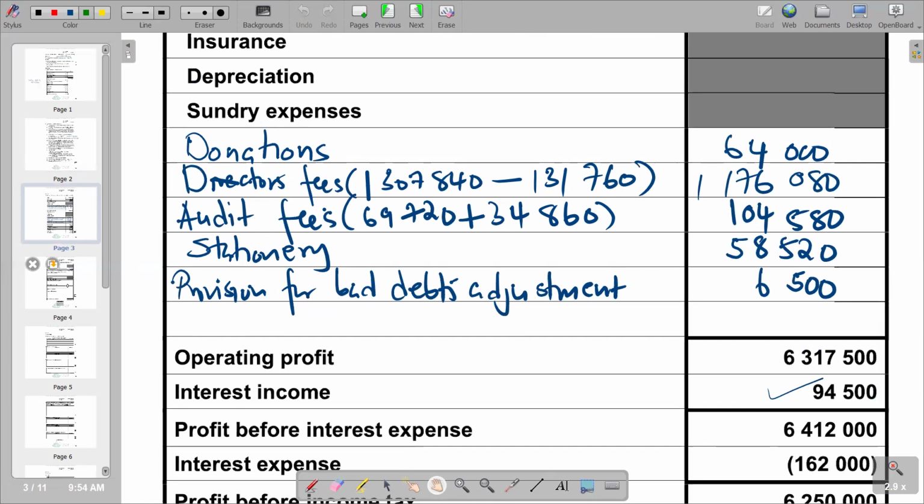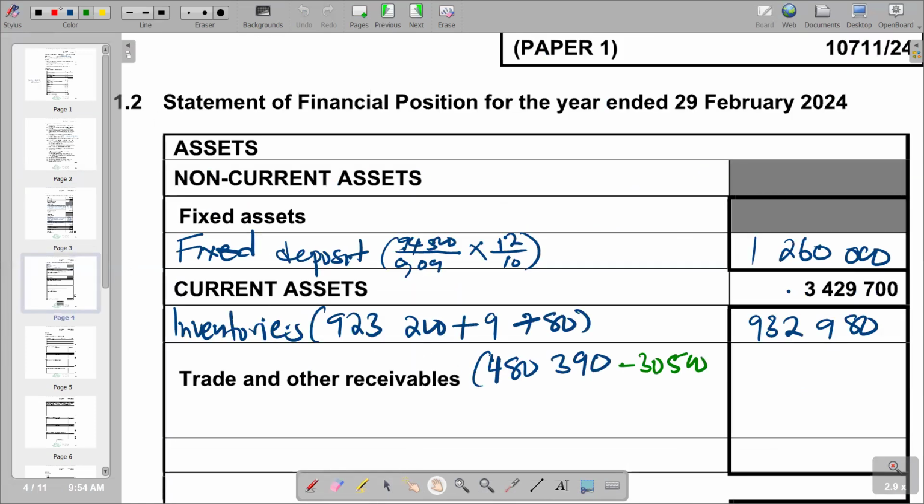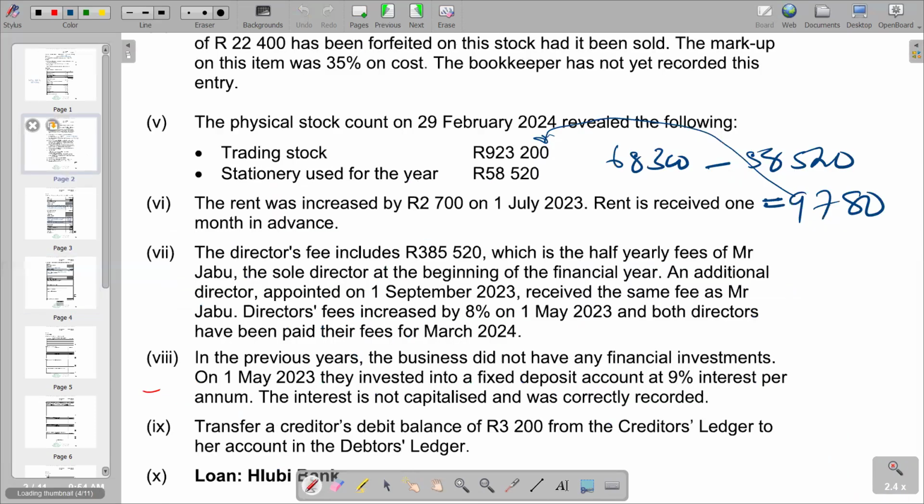So this one we are also supposed to add here, plus 131,760. Then from there, we also check for other adjustments as we go down.